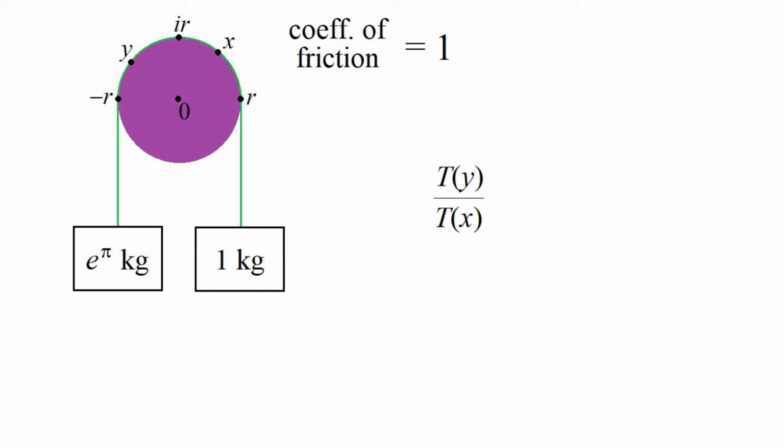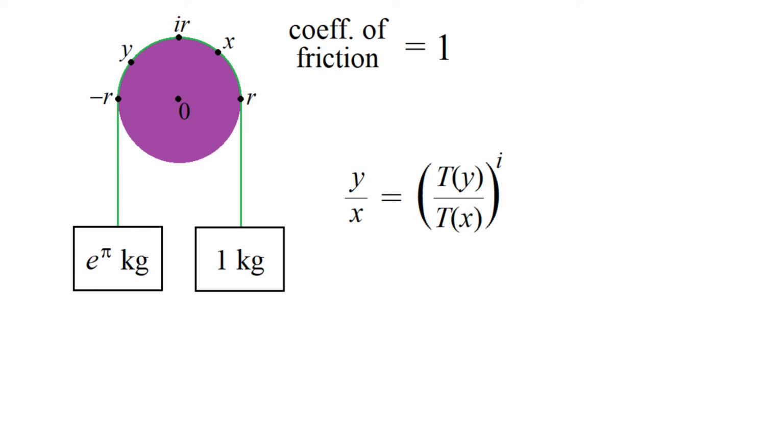And so in this case, the capstan equation can be expressed by saying that if I take the ratio of the tension at the point y to the tension at the point x, and I raise this to the power i, we get simply the ratio of the actual positions themselves as complex numbers.